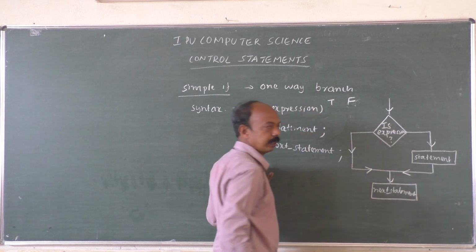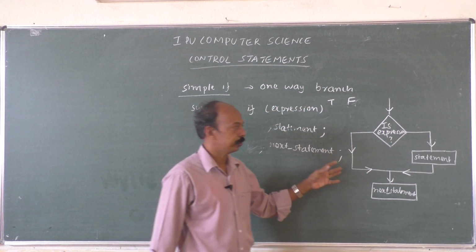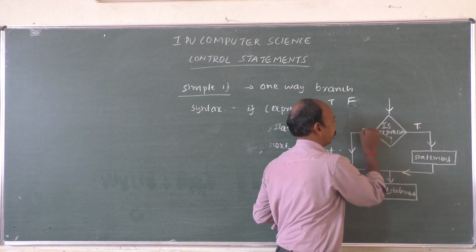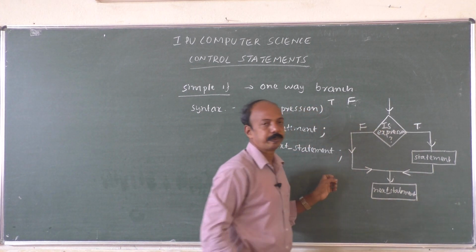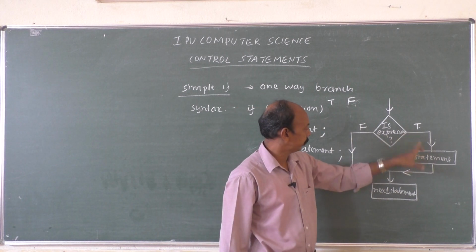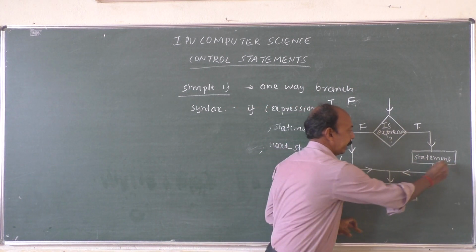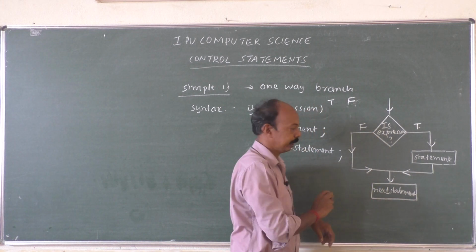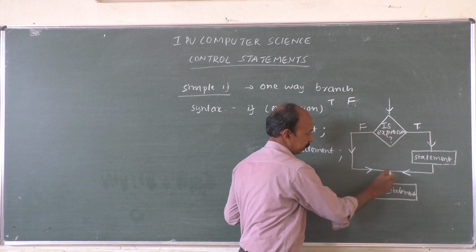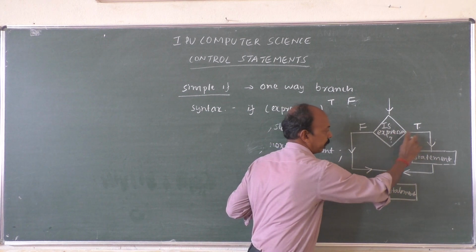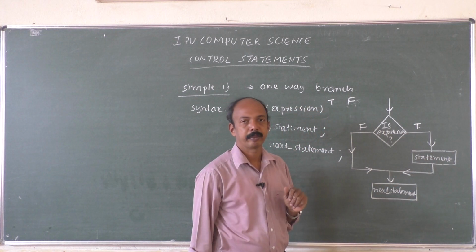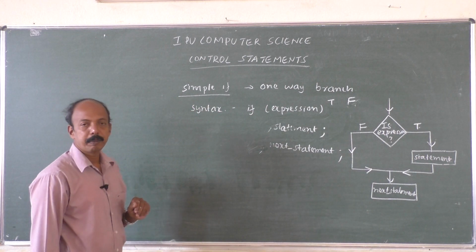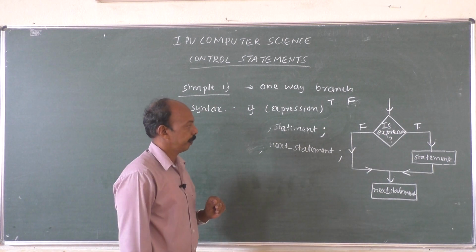Flowchart without arrows is meaningless. That's why I show the arrows. So if it is true, write that. If it is false, mention that also. So if it is true, statement, then the next statement. If it is false, directly to the statement. If it is false, this will come this way. If it is true, it will come this way. Isn't it? That's about the simple if statement.